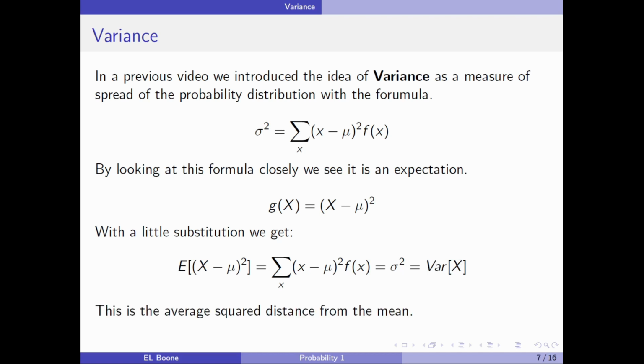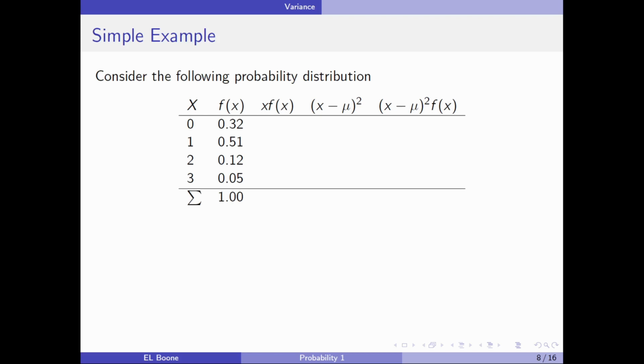And that's why we're going to denote this as variance, and it is an expectation. So it's the average squared distance from the mean, and a lot of people are used to squared distances because they show up in Pythagoras' theorem: a squared plus b squared equals c squared. Those are all squared distances. All right, so let's look at a simple example. I have 0, 1, 2, 3 as the values that x can take. Here are the associated probabilities. Notice they sum to 1 because they're a probability distribution.